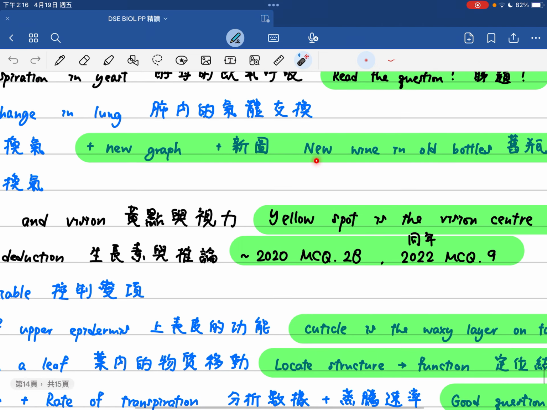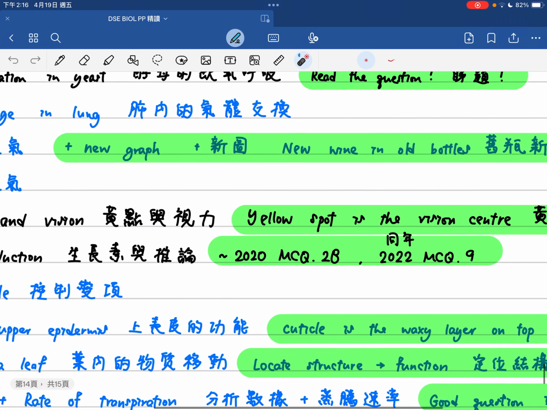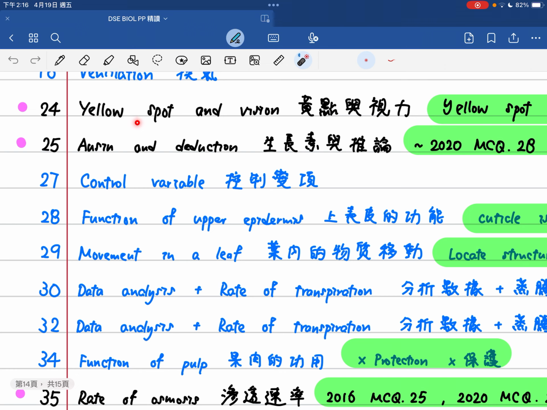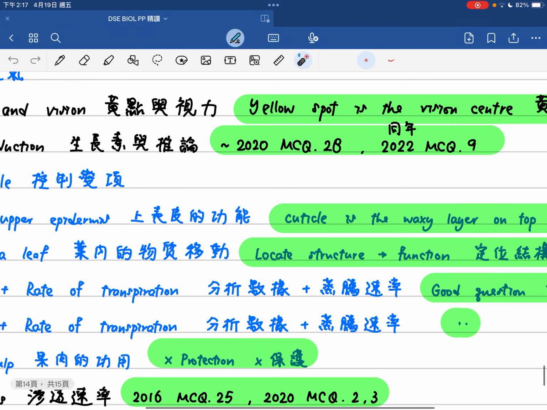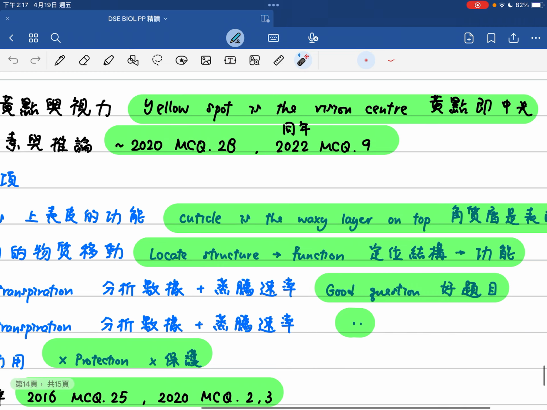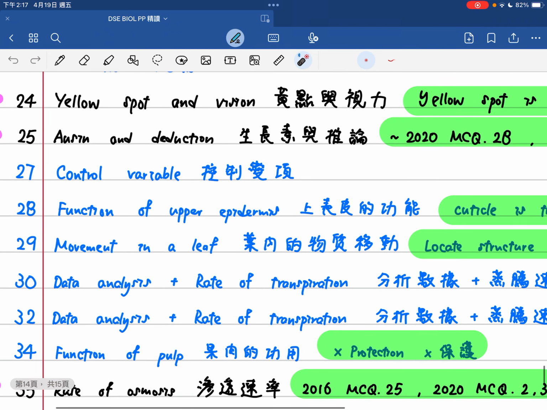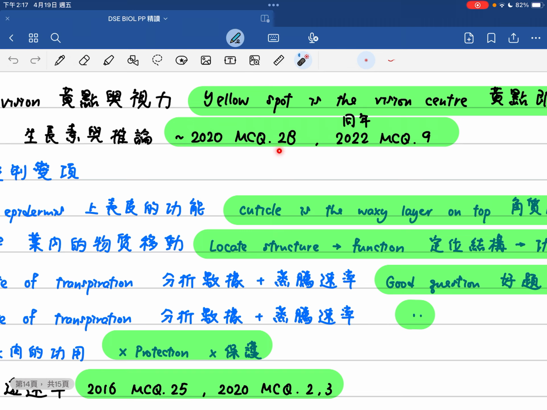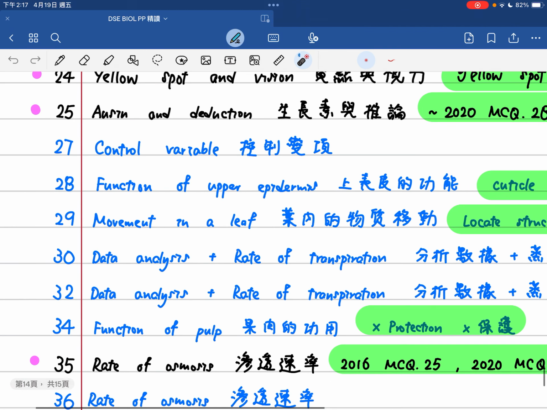that is actually a new wine in old bottles。其實都係一個新圖，但係其實都係一啲舊瓶新酒嘅概念嚟嘅。Question 24 talks about the yellow spot and vision 黃點同埋視力。And for the yellow spot is actually the vision centre。其實黃點即係你視野嘅正中央嘅部分。所以點解我哋成日都會話你要望住人去講嘢？因為其實就代表緊你個專注力集中咗喺嗰度。Question talking about the auxin and solid deduction 用生長素同埋做推論夾埋就做咗一條題目嘅。So it is similar to 2020 MCQ 28 and also similar to the same year, that is the 2022 MCQ 9。同年其實都有一條啱啱喺上面講完㗎啦。Question 27 talk about the